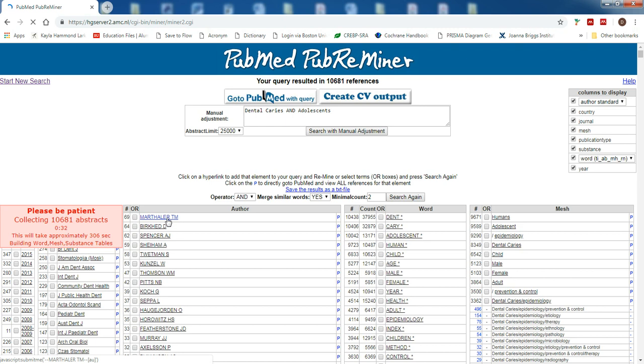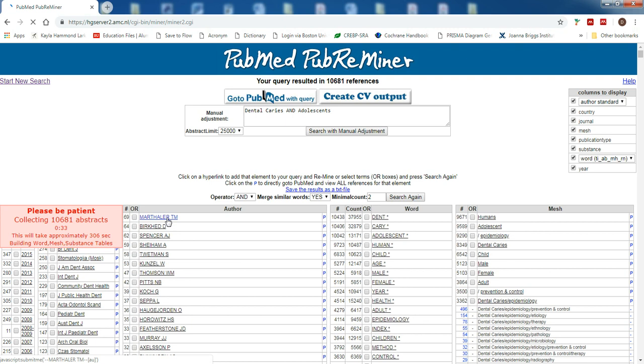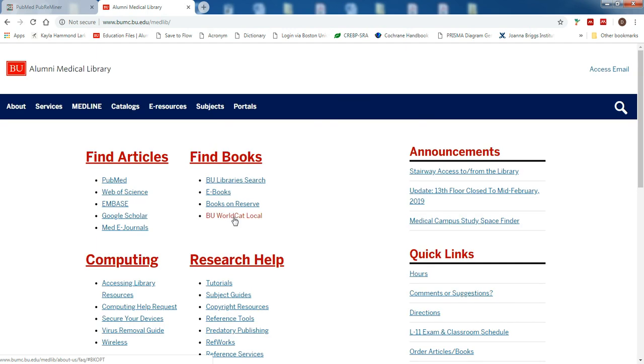The second way you can do this, which might be the easier and faster, but it may not be the most accurate way, is to use Web of Science. And that may have been the way I did it before when you saw me give a presentation. To get to Web of Science, you can just go to our library homepage. I have a bookmark here, obviously, but it's just bumc.bu.edu/medlib, or you could just Google BU Medical Library and just click here to get into Web of Science.